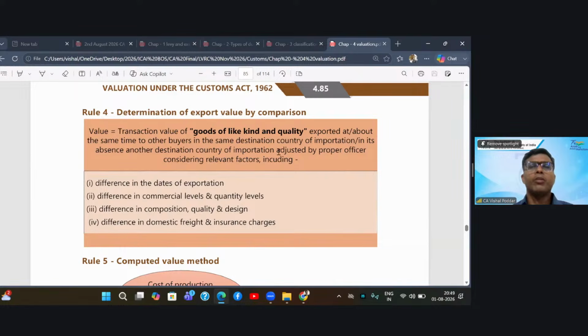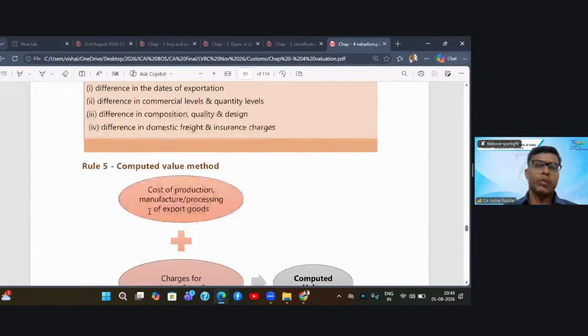You take their value and make adjustments. Now these adjustments will be as per relevant factors, which will help you determine how much the difference is created because of change in these factors. Find out that difference, adjust that difference in that price so that the price becomes acceptable for your goods.